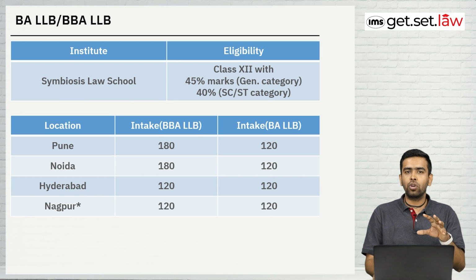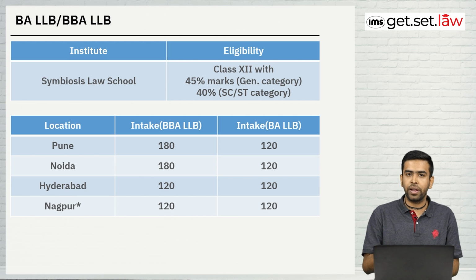And then when we talk about the different colleges of Symbiosis, the first is based in Pune, which is the main branch, then Noida, Hyderabad and Nagpur. These are the four Symbiosis colleges. The intake in Pune is 180, in Noida is 180, and in Hyderabad and Nagpur it's 120.